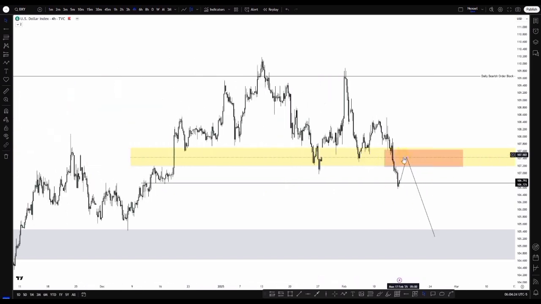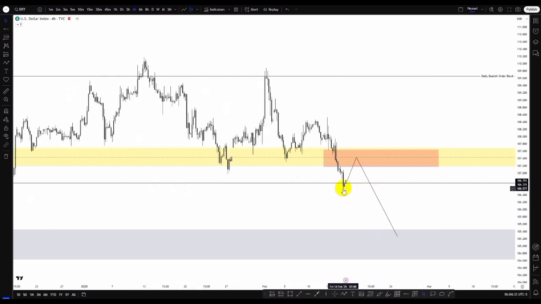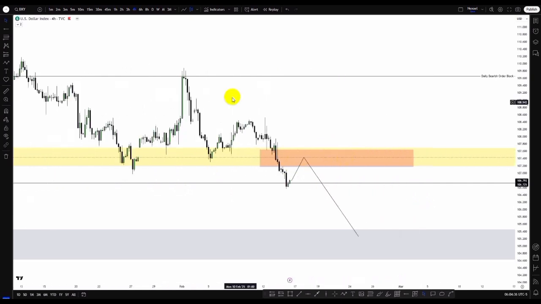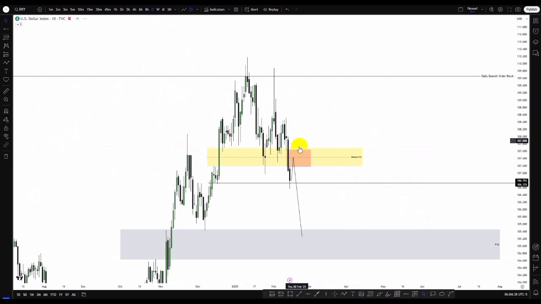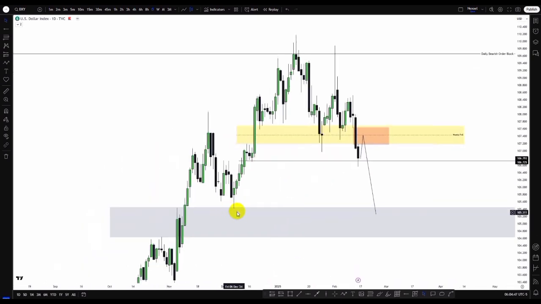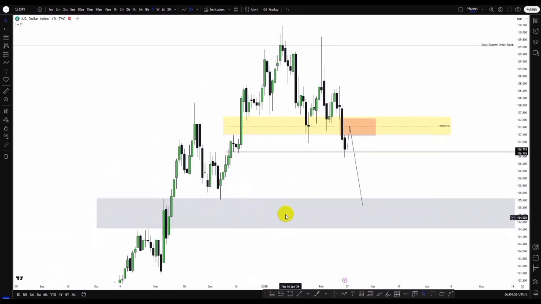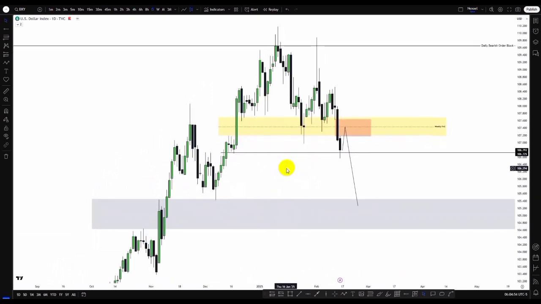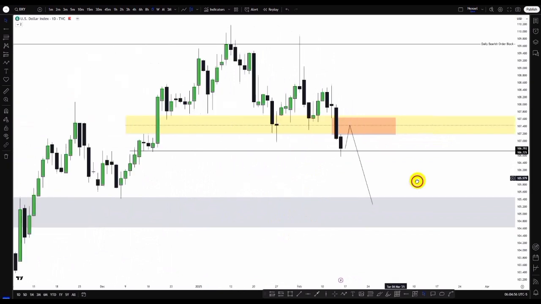And then we have the bearish continuation to the downside, because we can see price took out this relatively equal low points, liquidity grabbed to the downside. Now we are expecting the probability of bullish movements to mitigate the daily bearish fair value gap, which is in confluence now with this inversion fair value gap. And then we have the bearish continuation to the downside being attracted to the sell side liquidity. And below this daily sell side liquidity, we have the monthly fair value gap. So this is my perspective for the dollar index for the coming week.